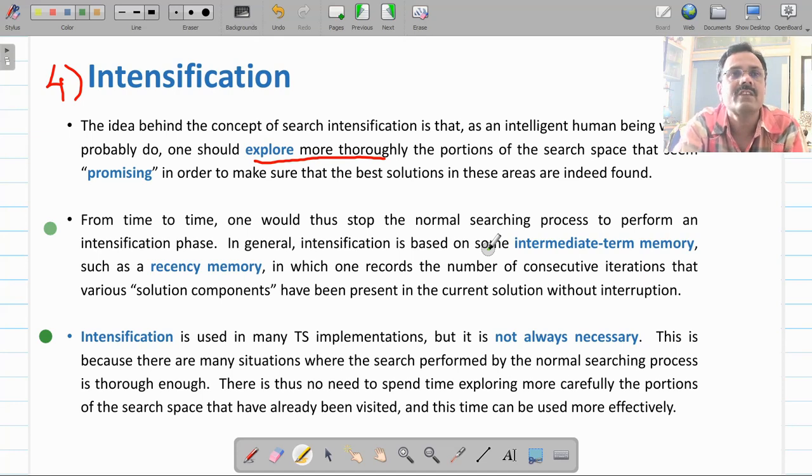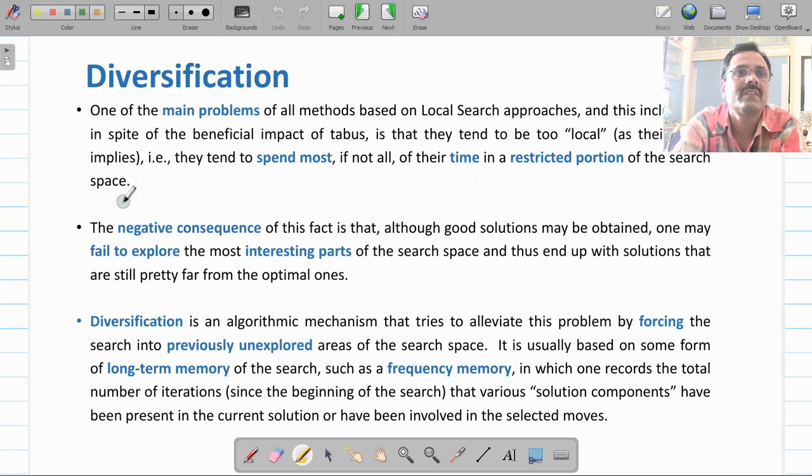So that is the next parameter which is very important in the Tabu search algorithm, which is an optional parameter, and the Tabu search algorithm implements this as a memory. Since it's a local search algorithm, most of the time this type of algorithm spends its time in a restricted region, and therefore you may miss certain very good paths that may exist.